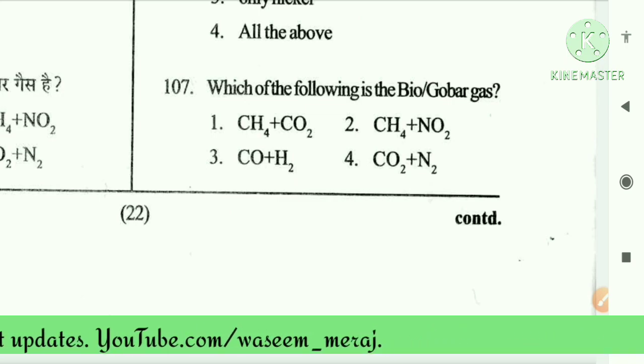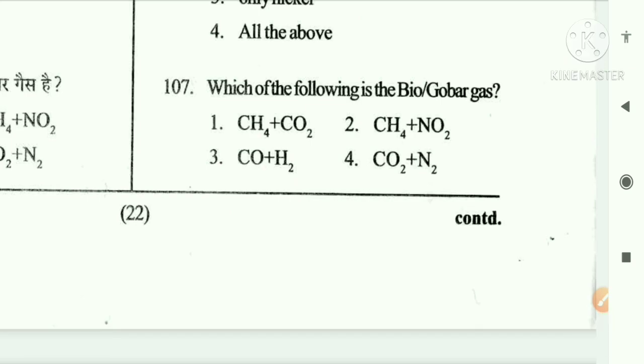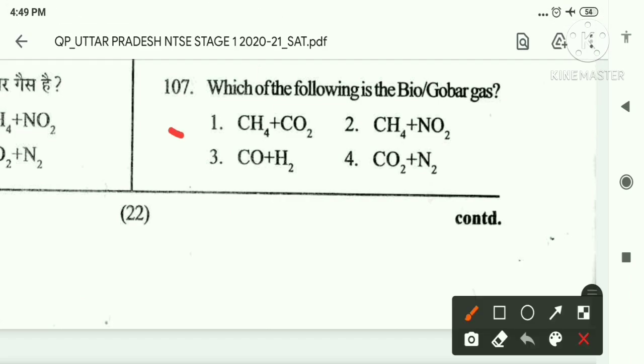Here biogas is the mixture of gases produced by the breakdown of organic matter in the absence of oxygen, that is known as anaerobic, primarily consisting of methane and carbon dioxide. So the first one is the right answer, CH4 plus CO2.